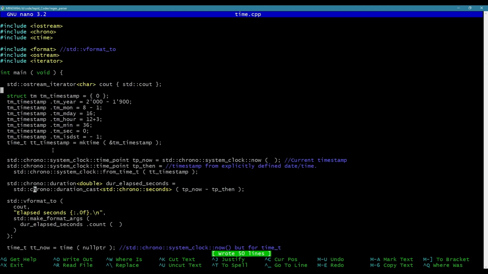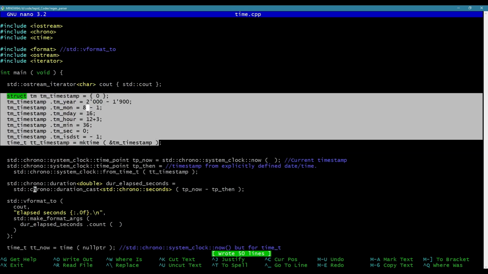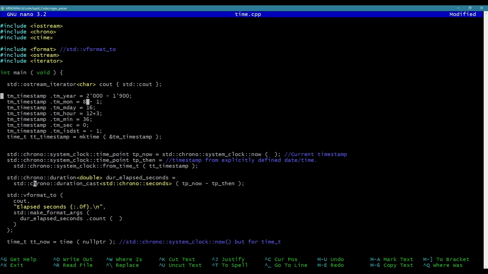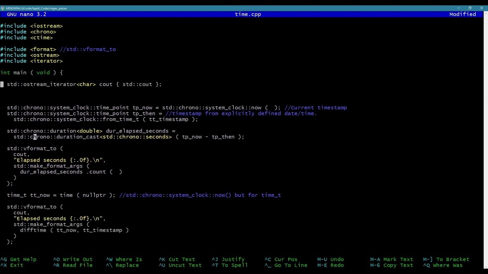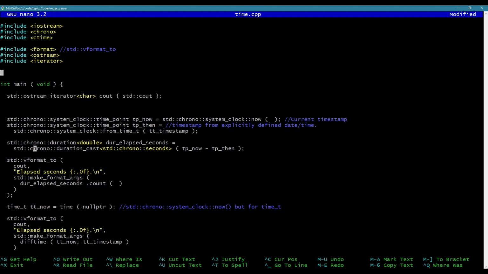This is just so much easier. I can even make a function, which I'm going to do real quick, to just convert a year, month, day, hour, minute, second into a tm structure. So let's say, I don't know, create tm from date time. I don't know, I'll just say create date time.